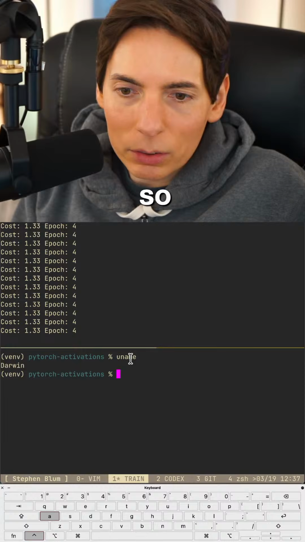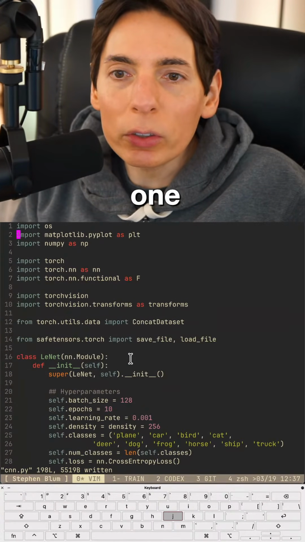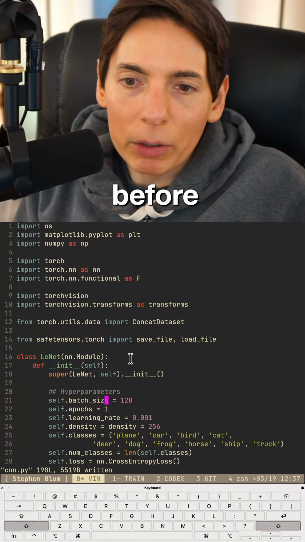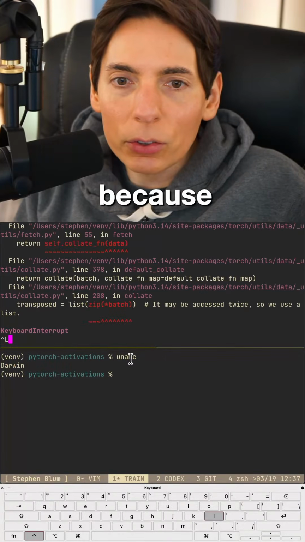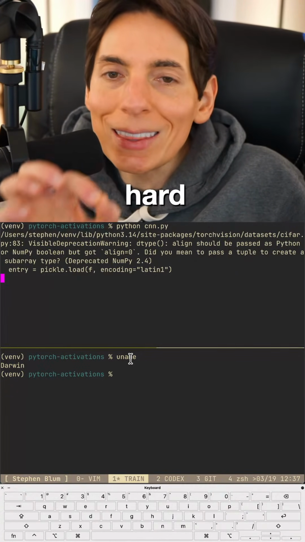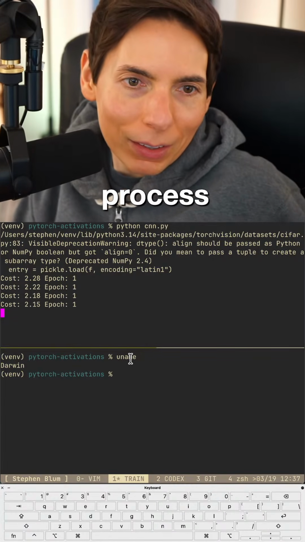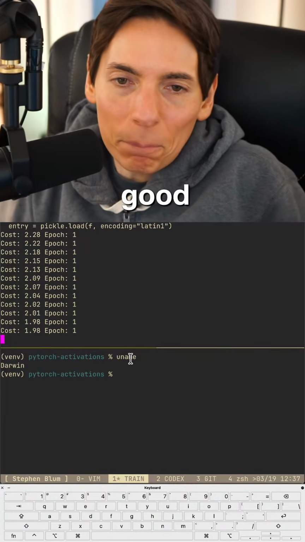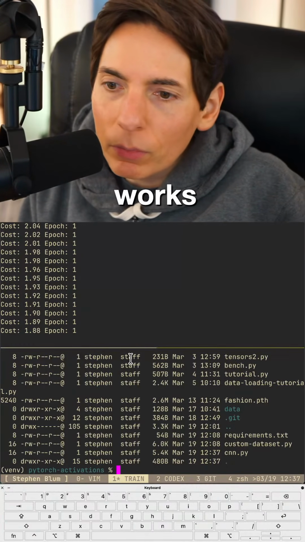All right, so let me pull this over one second. I'm going to drop the epochs to 1 epoch, because I want to make sure that it's going to save and load before we train it too hard, and then we're going to start the testing process. Let's make sure this works.